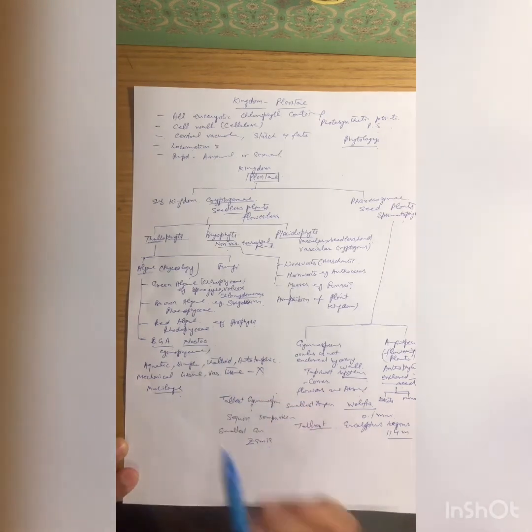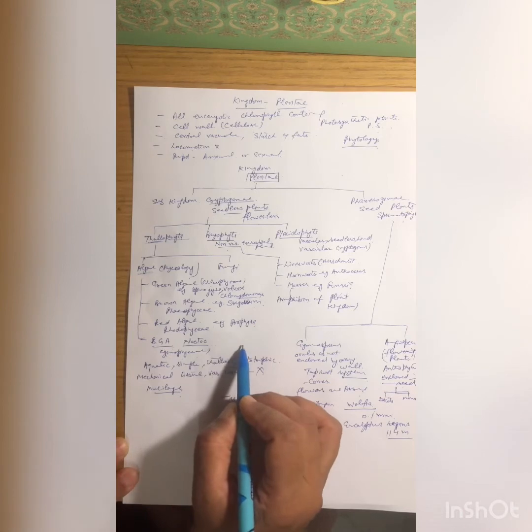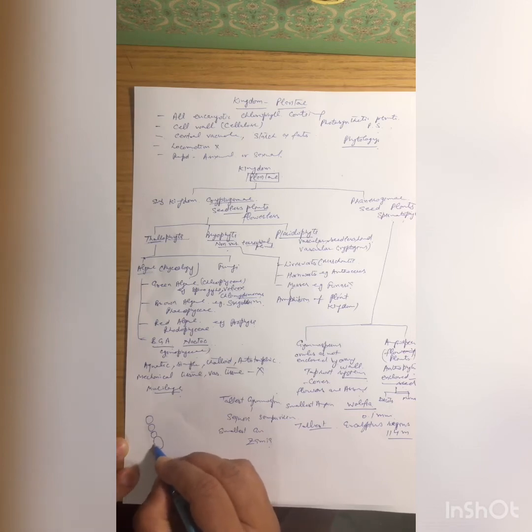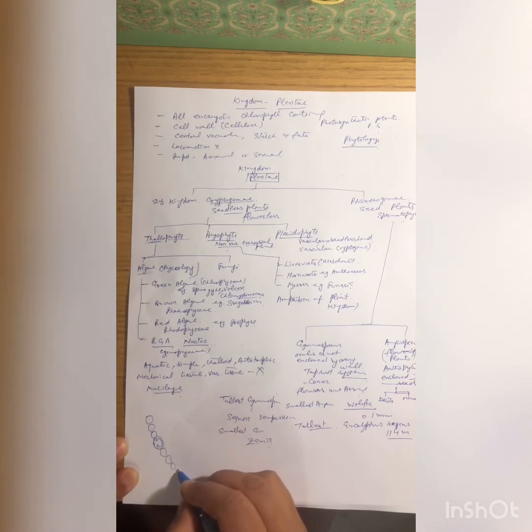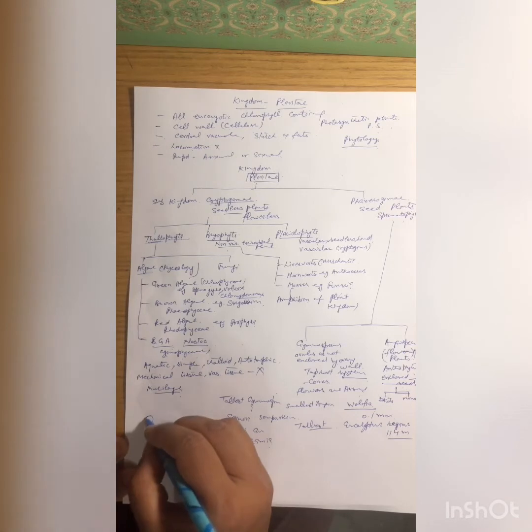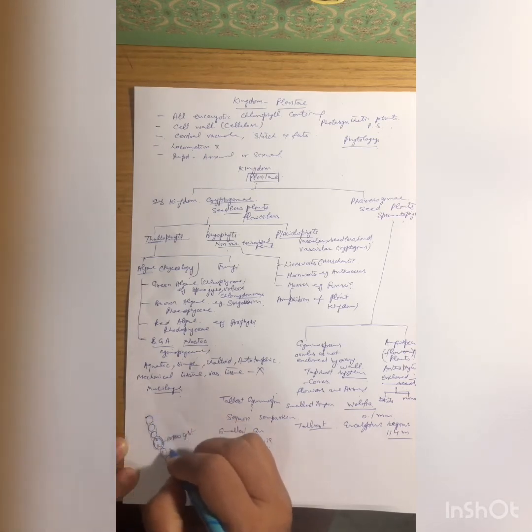Nostoc. In the nostoc, here and there are present the heterocyst. The structure of the nostoc is like this. These specialized structures which are known as heterocyst help in the nitrogen fixation. In this filamentous form, it is covered by a mucilaginous layer or slimy layer.